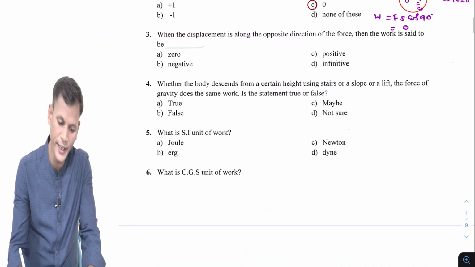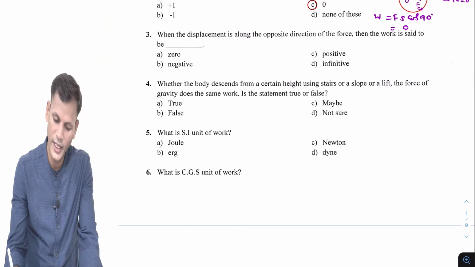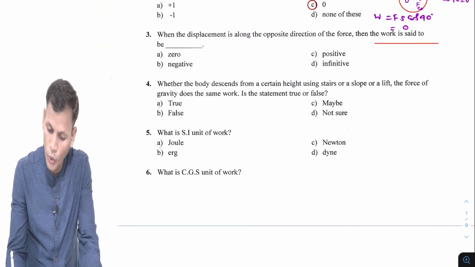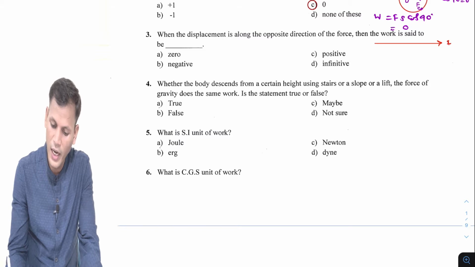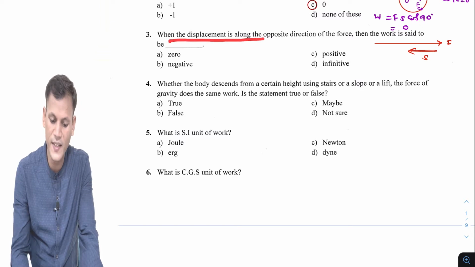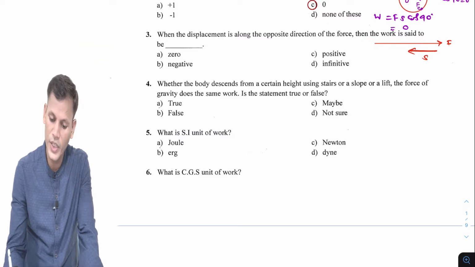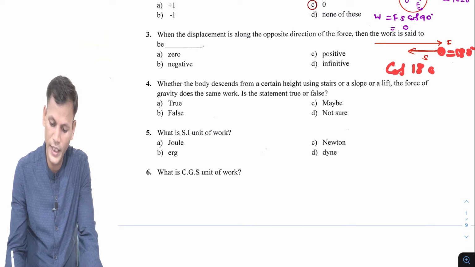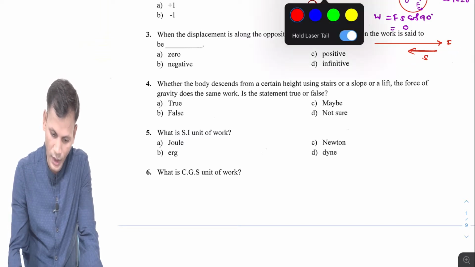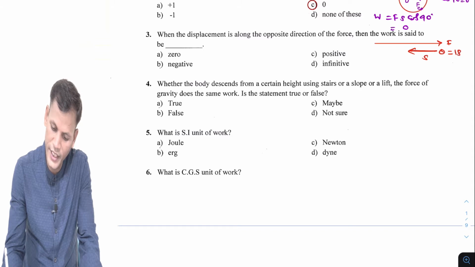Now question number 3: when the displacement is along the opposite direction to the force. Suppose force is in this direction and displacement is in the opposite direction. When the displacement is opposite to the force, then work is said to be, of course, theta will be 180 degrees, and cos 180 is minus 1, right?